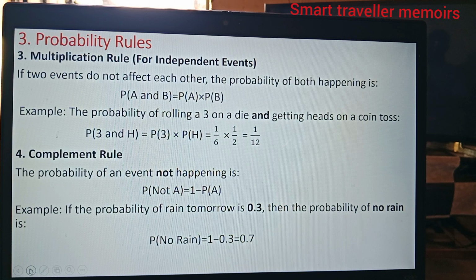The third rule is the multiplication rule, and this one is for independent events.